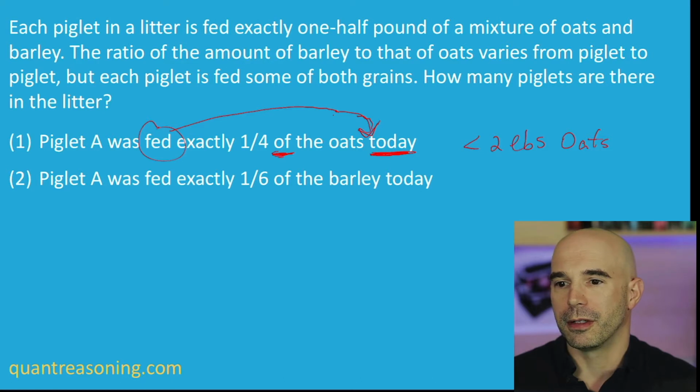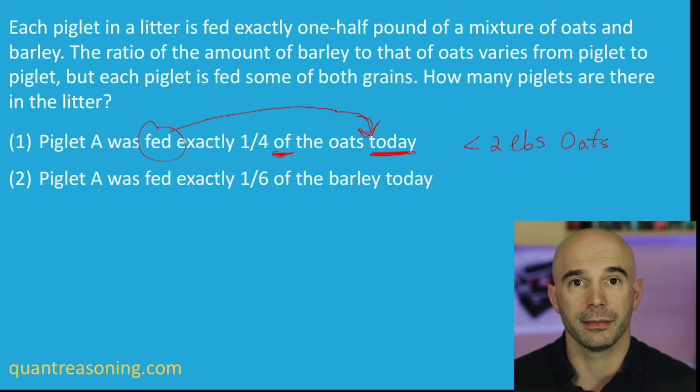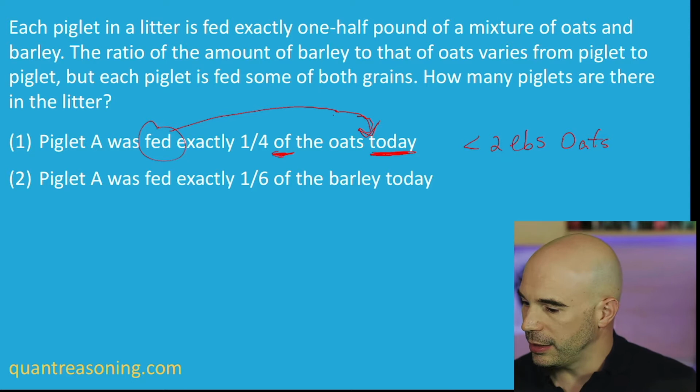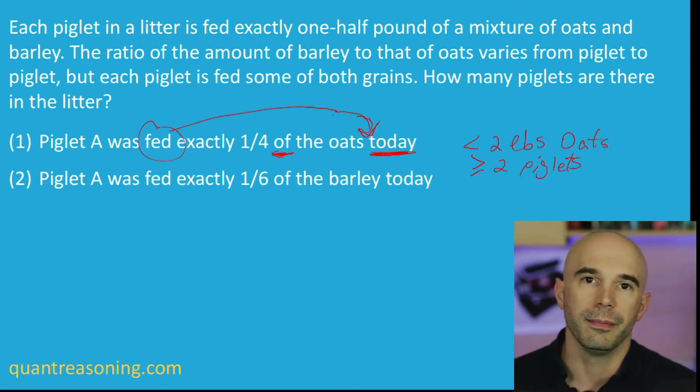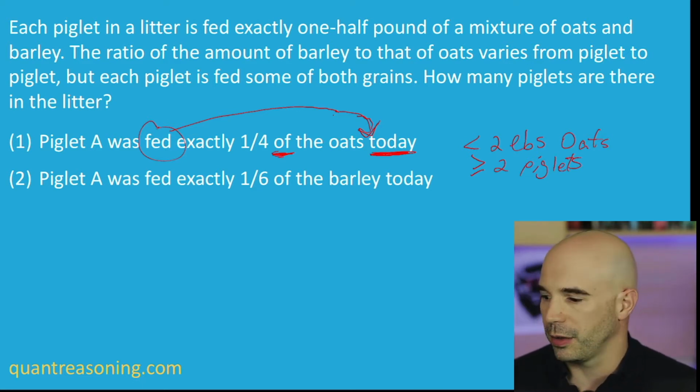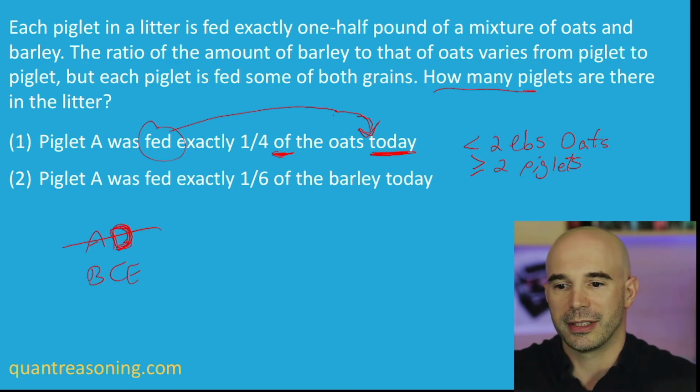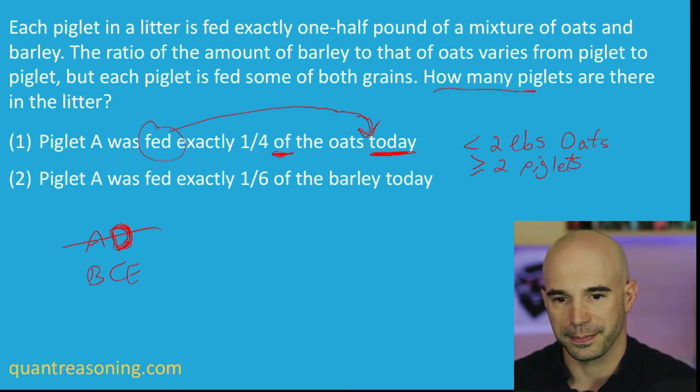So what do we know so far? From statement 1, we know there are less than 2 pounds of oats total. That's a big inference that most people miss. And there are at least 2 piglets. That's from statement 1, but we don't know how many piglets there are. The question was, how many are there? We don't know. Eliminate the answer choices that claim that statement 1 is sufficient on its own.